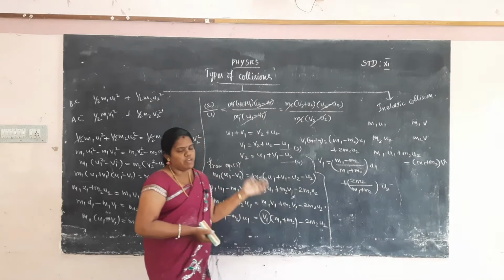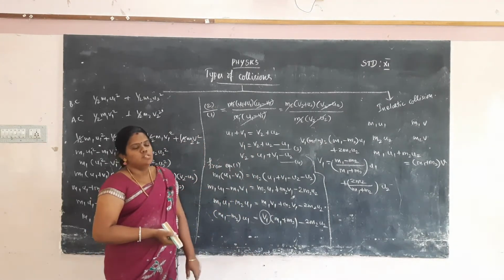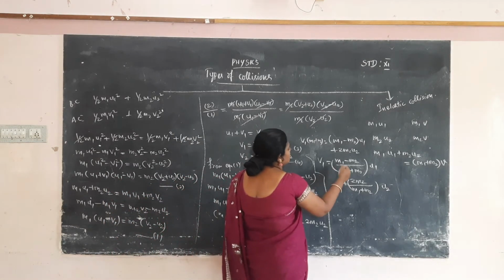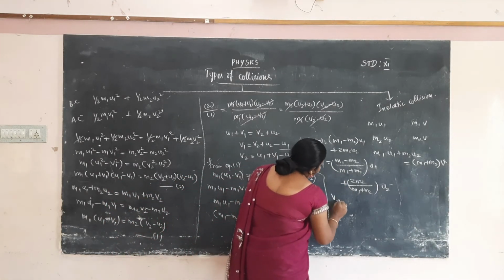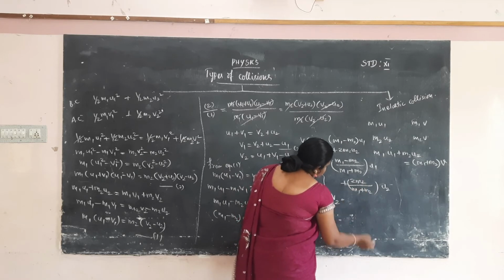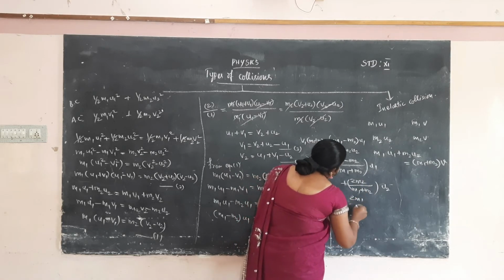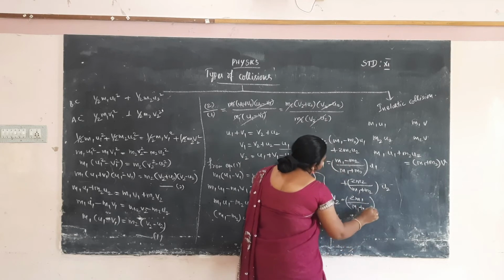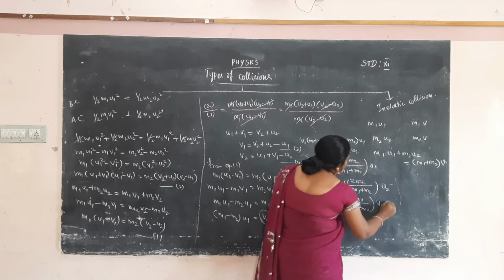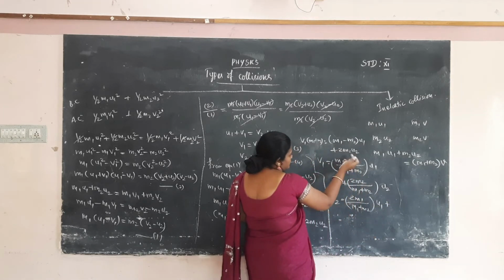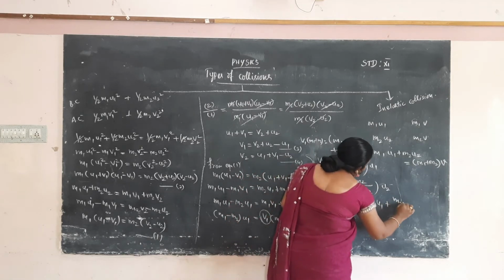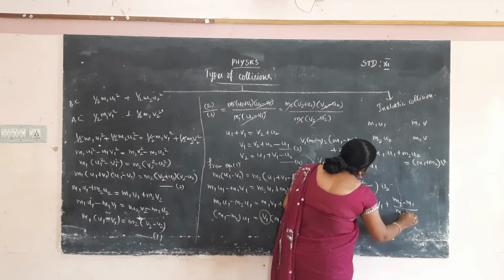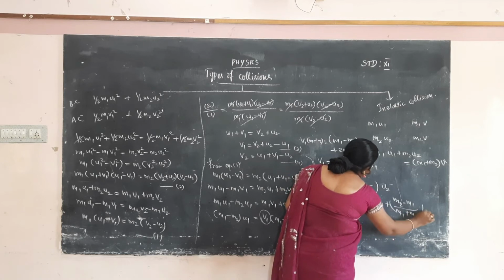Now in the same way we want to calculate the v2 value. So the v2 value is simply, this term will be changed to this term. So v2 is equal to 2 m1 by m1 plus m2 into u1 plus, and then the two terms will be changed, m2 minus m1 by m1 plus m2 into u2.